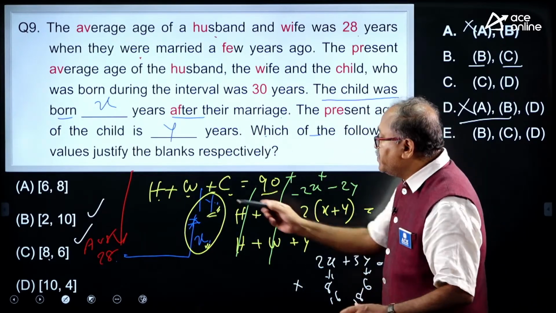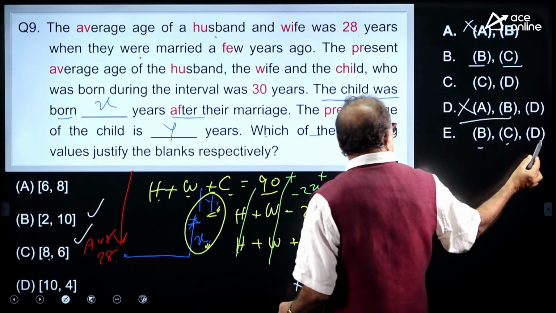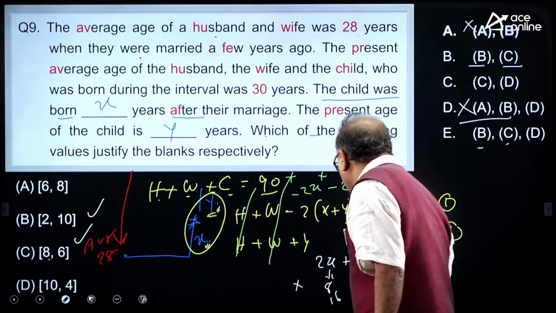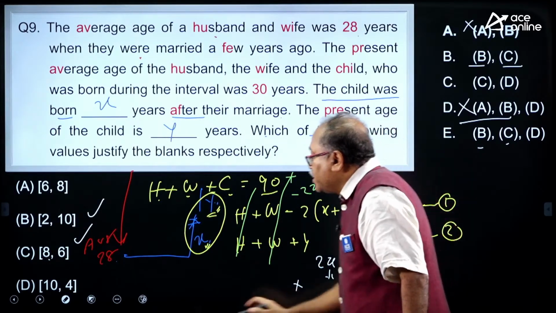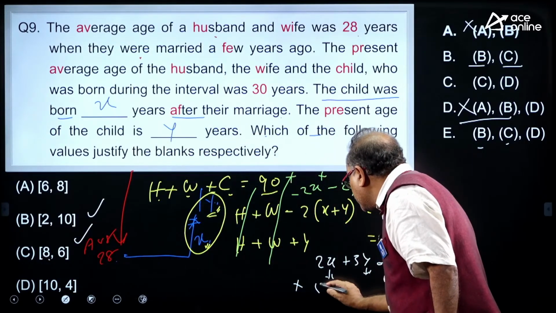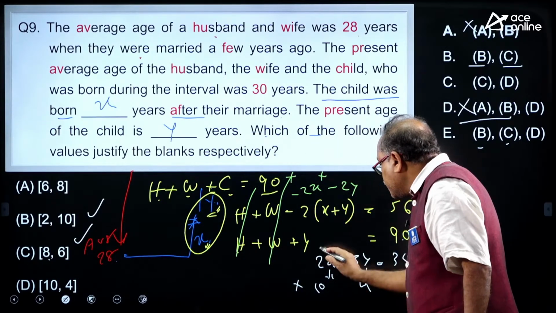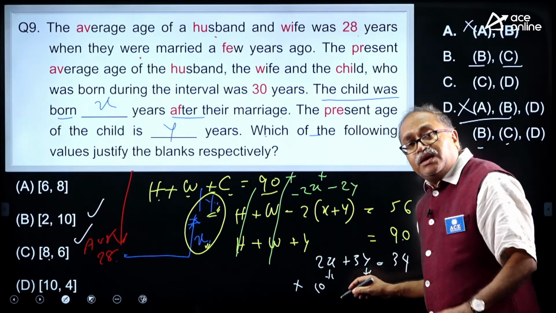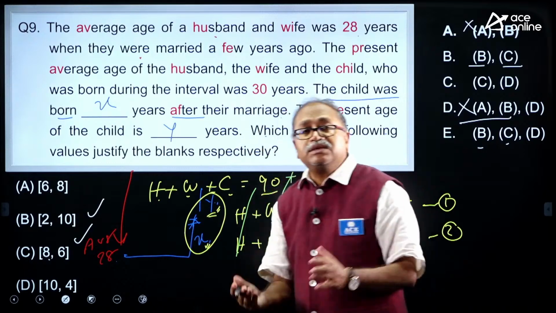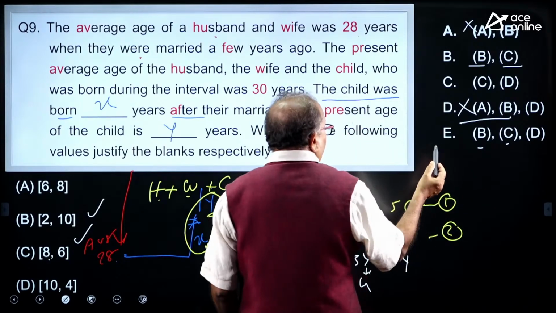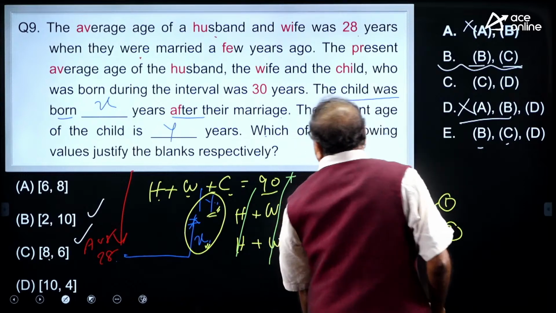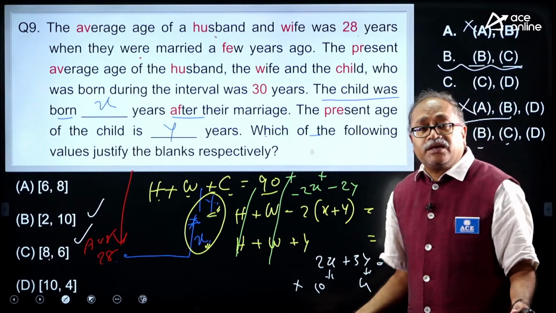And my last verification, because with B and C we have D also, I am going to verify the last option, that is D. And what is D? That is 10 and 4. So there is 20 plus 12, which is 32. It is not. So only B and C satisfy. Therefore, your option choice should be B. Option B is your answer, my dear friend.